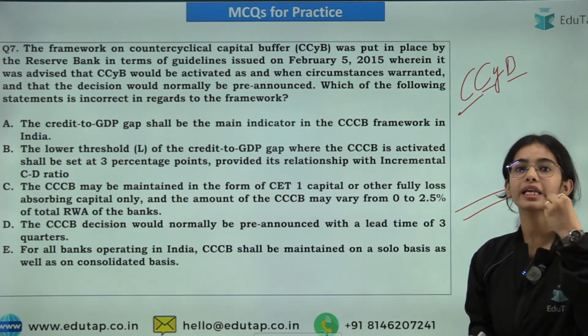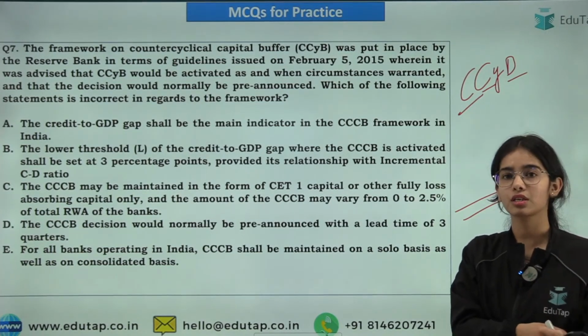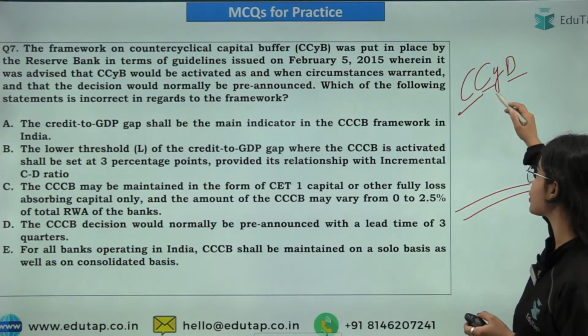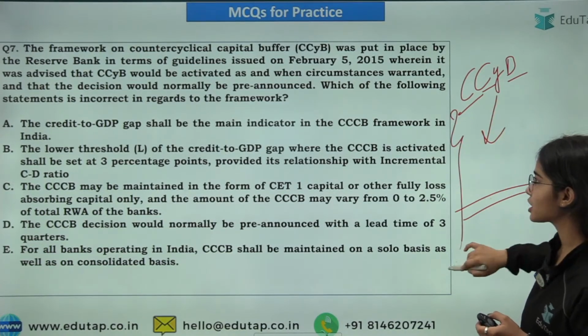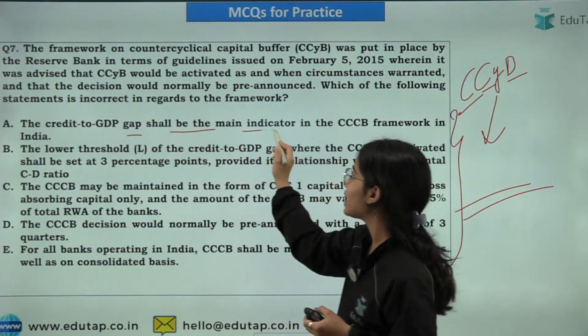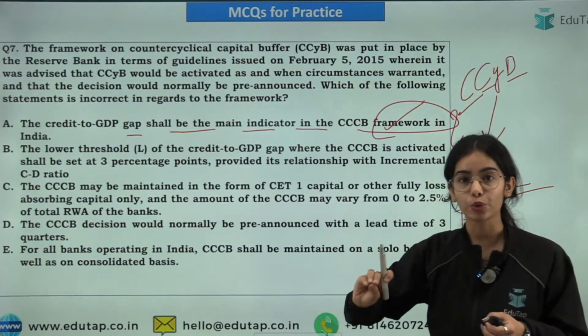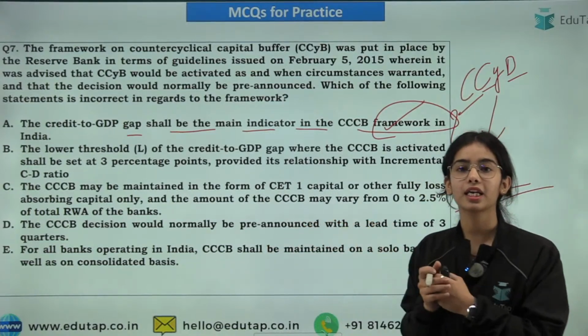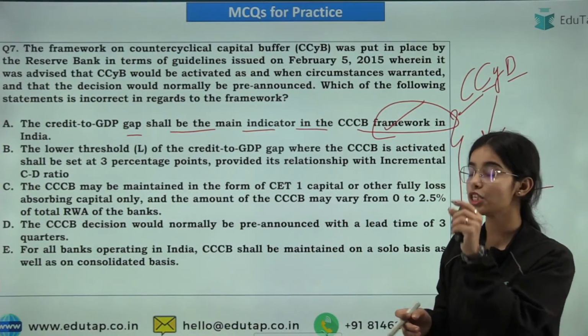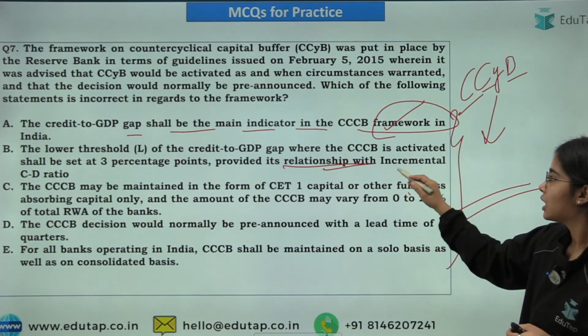What is the CET1, AT1? So we have discussed this in the session that I have taken just a day before. So you can see that session. But here, let's discuss the question. So it is saying that the credit to GDP gap shall be the main indicator in the framework. So that is correct. The lower threshold for starting the counter-cyclical buffer should be 3% and with relationship with the incremental